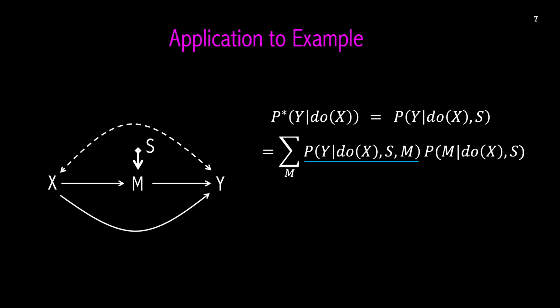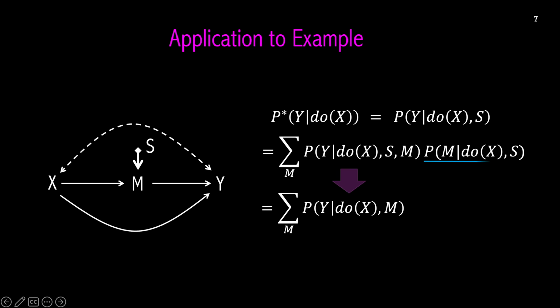Consider the first term. Note that conditional on X in the causal graph, M d-separates S from Y. More specifically, M blocks the transmission of influence from S to Y, while opening up an additional path, which in turn is blocked by X. Because M d-separates S from Y conditional on X, we can remove S from the first term.